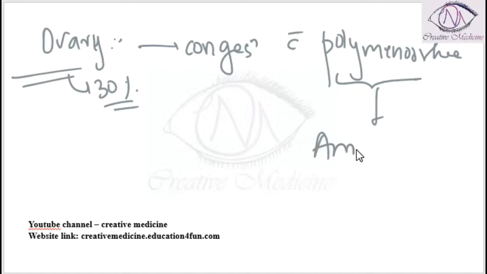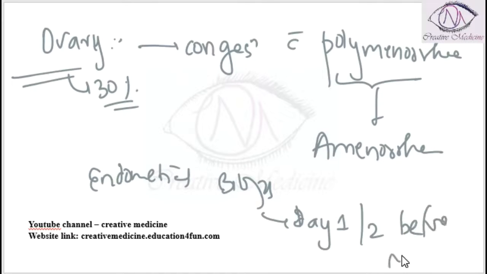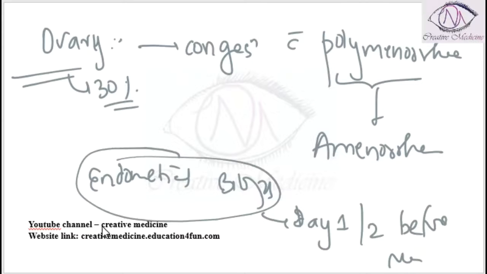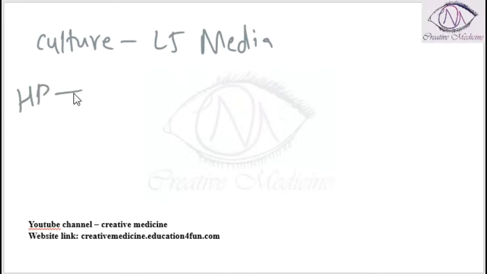Diagnosis of genital tuberculosis: endometrial biopsy is done. Endometrial biopsy is done one or two days before menstruation, and endometrial biopsy is also done from menstrual blood within 12 hours. The menstrual blood is sent for culture with the help of Lowenstein-Jensen medium, and it is sent for histopathological examination, and it can be sent for polymerase chain reaction.